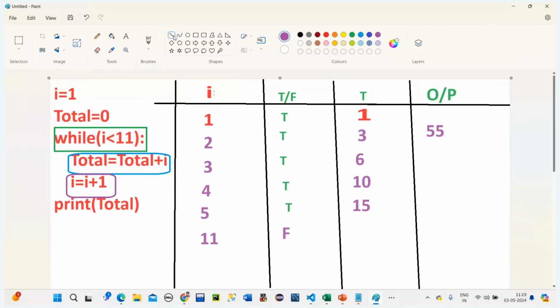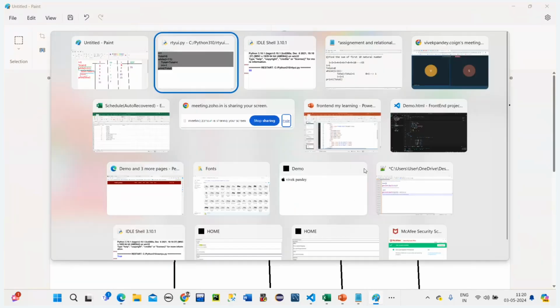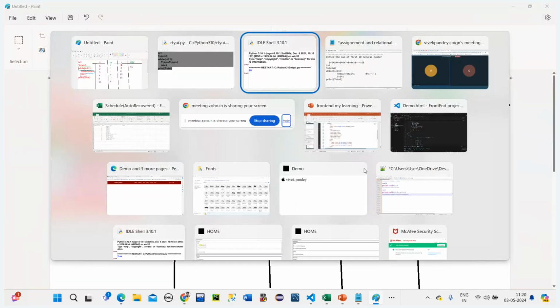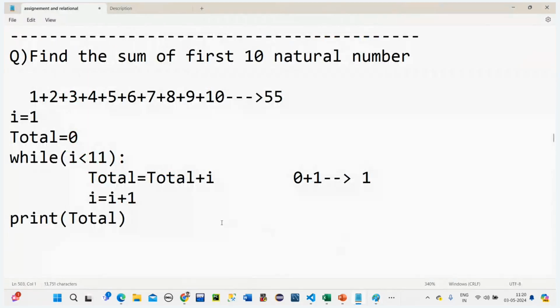Okay, so this is our code, and I have explained it to you step by step. This is called tracing of the code. This is I, this is condition checking true or false, this is total, and this is output. Understood? Yeah.